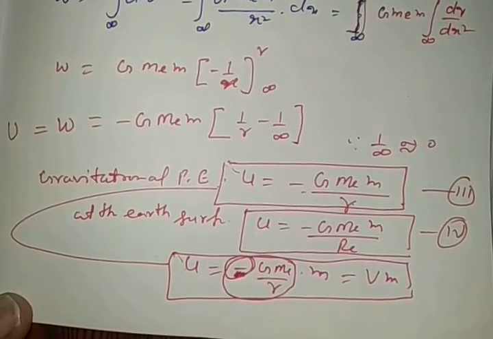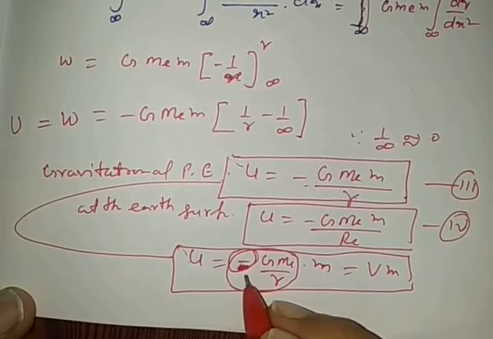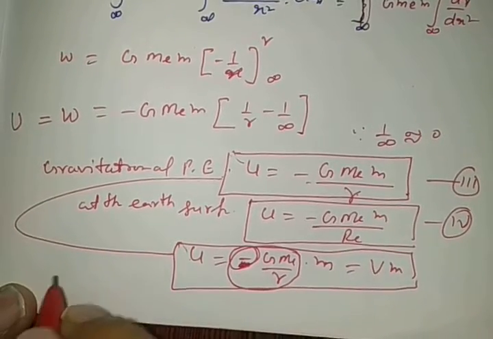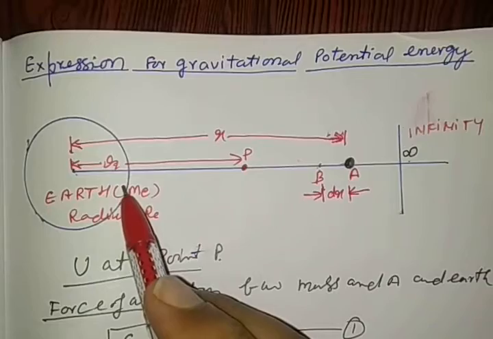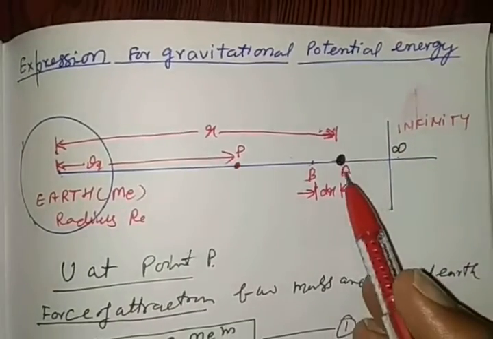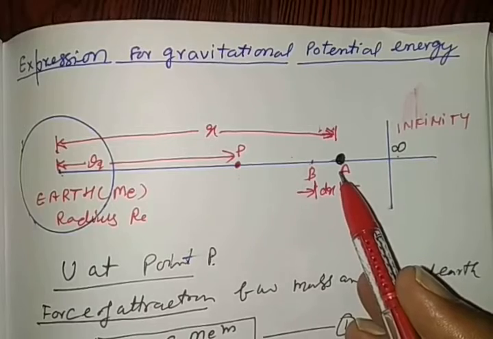The minus sign indicates that it is an attractive gravitational force acting between the point mass and the earth, and that in this attraction the work is done by gravity.